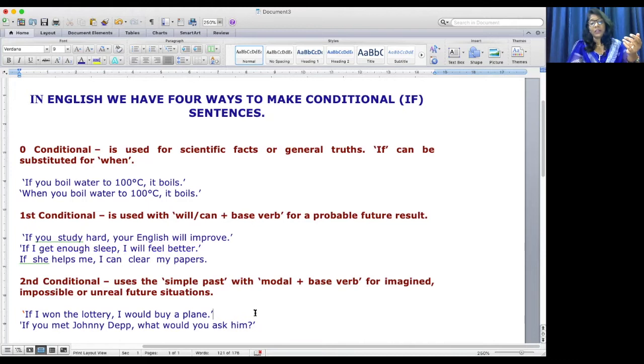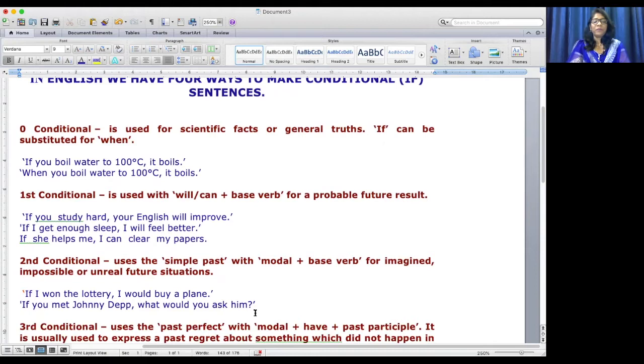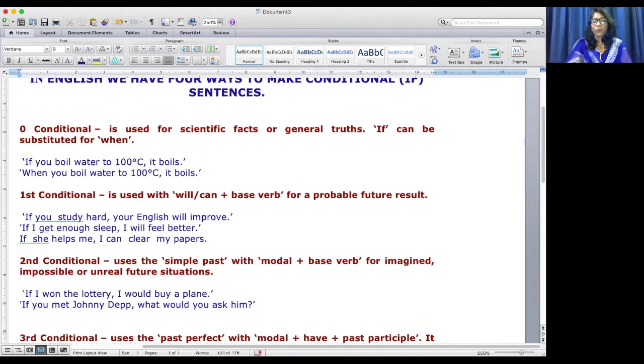For example, if I won the lottery, I would buy a plane. Right? If you met Johnny, what would you ask him? We ask this, right? Like, if God comes in front of you, if God asks you, right? Here, these are like imaginary situations. So you have to be only in the past tense. The earlier one, if I win the lottery, was present tense, something of a future result, whereas in this case, it's only an impossible or unreal future situation. So here it has to be the past tense.